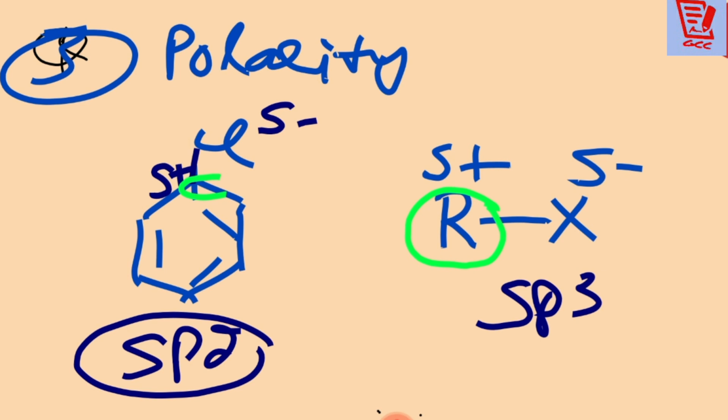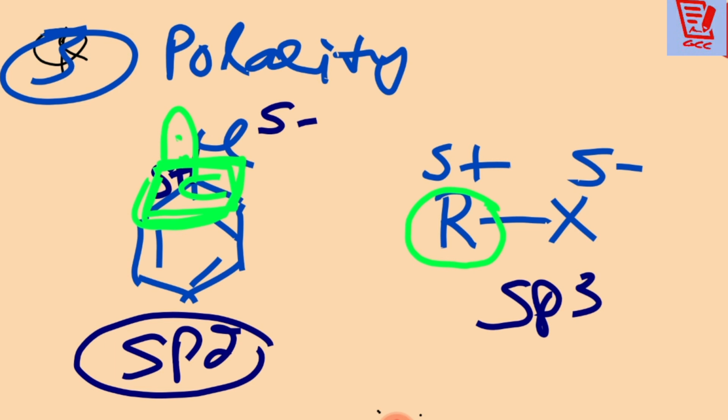Therefore अगर इसकी इलेक्ट्रोनेगेटिविटी ज़्यादा है इस कार्बन की, तो it will attract the pair of electron towards itself. It means it is having very less tendency to release the electron towards Cl.